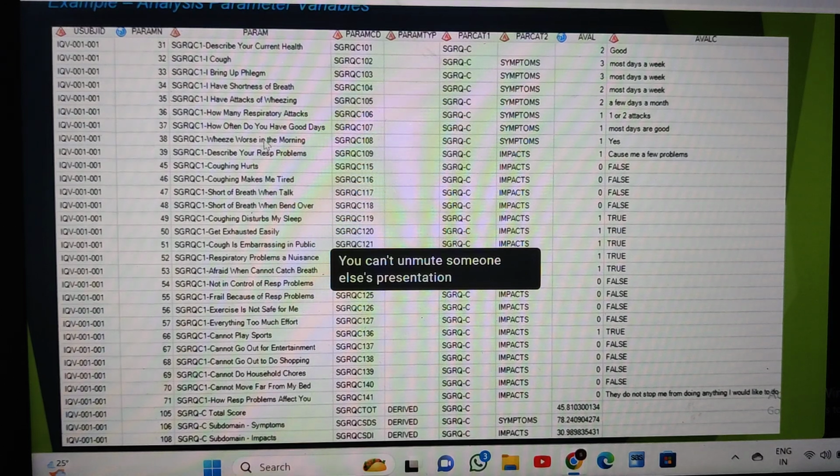Okay, so you can see how many respiratory attacks, 1 or 2 a week. So basically these are the questionnaire ratings. Each and every item in the questionnaire is a test.